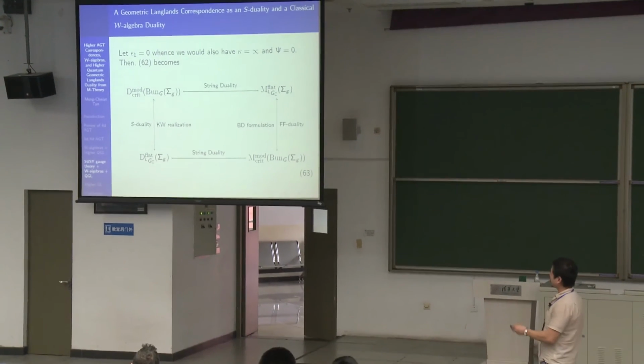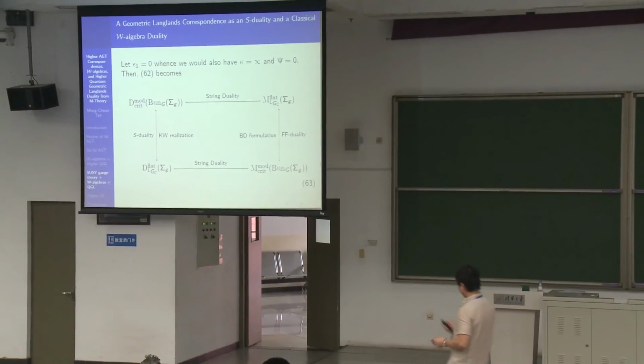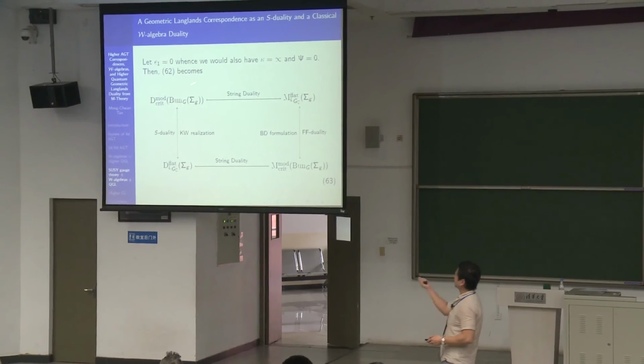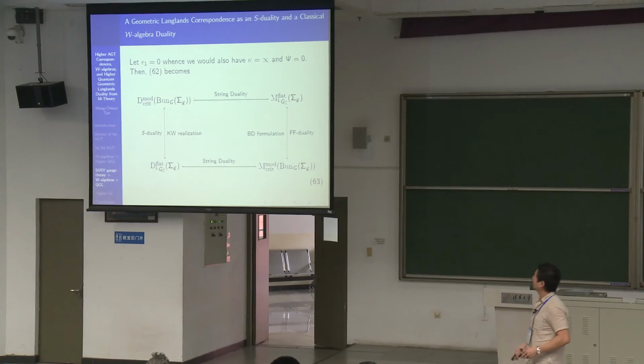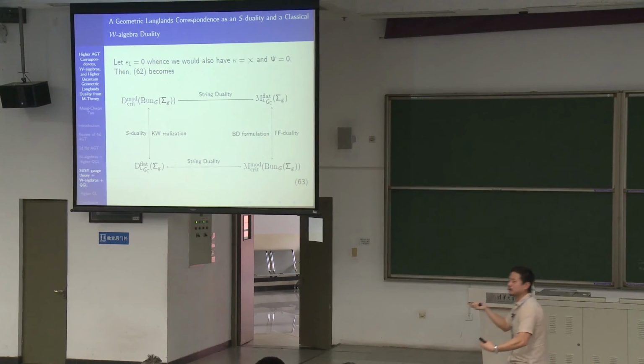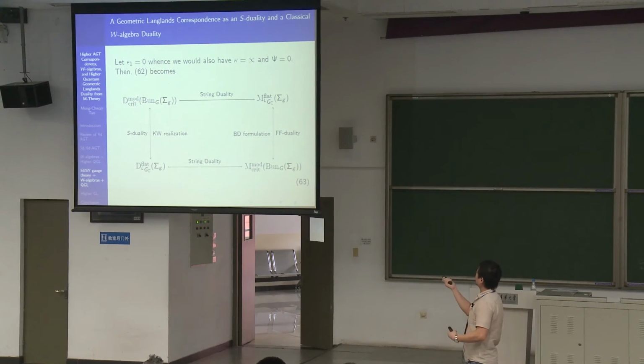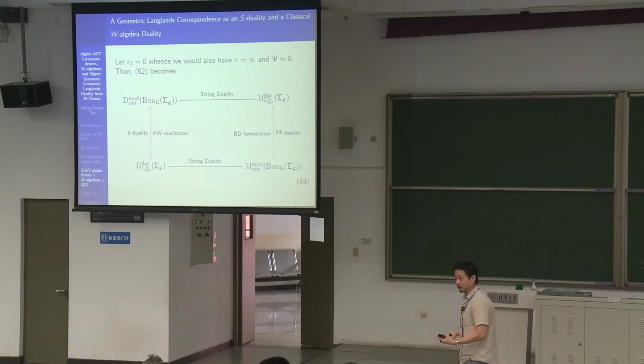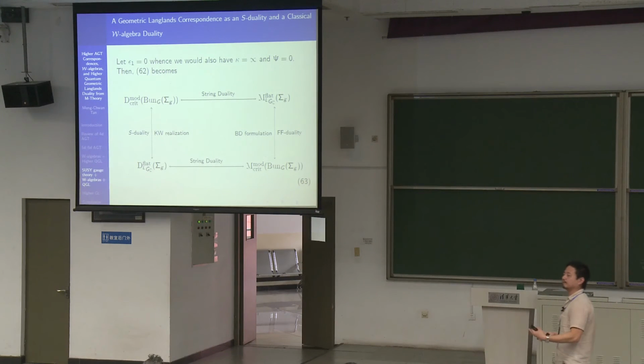So eventually you have Kapustin and Witten's picture here. Doing S-duality, you get this realization here. And then through string duality, this maps to W algebra modules, which can then be related to flat LG_C bundles in this case, and then modules of D-modules that are critical. So then this is the Beilinson and Drinfeld formulation.